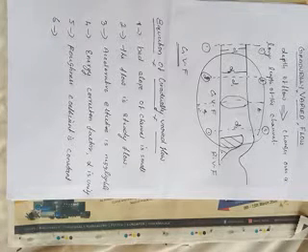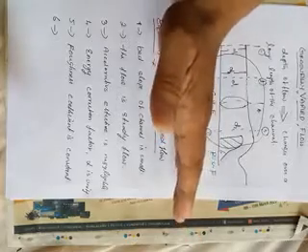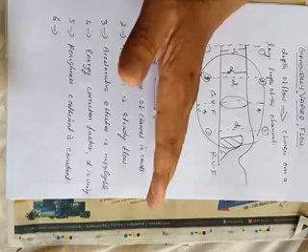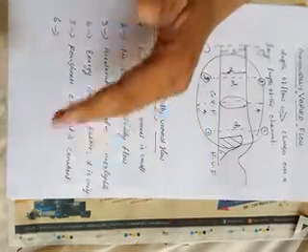The sixth assumption we made: formulas such as Chezy's formula and Manning's formula, which are applicable to uniform flow, are also applicable to gradually varied flow for determining the slope of the energy line. You already studied in uniform flow how to find the discharge using these different formulas, Chezy's formula with Chezy's constant, Manning's formula.